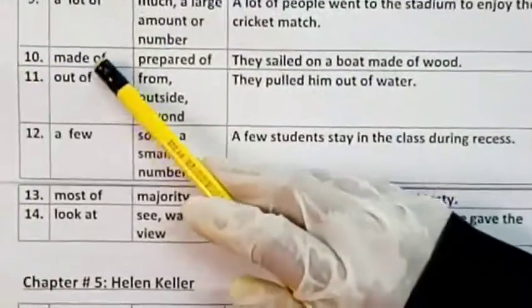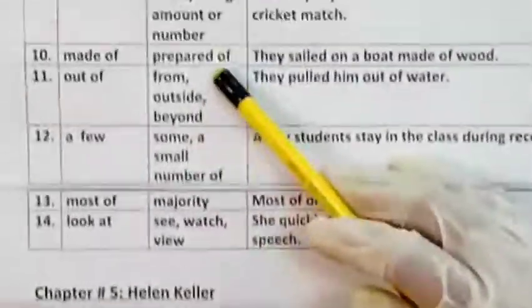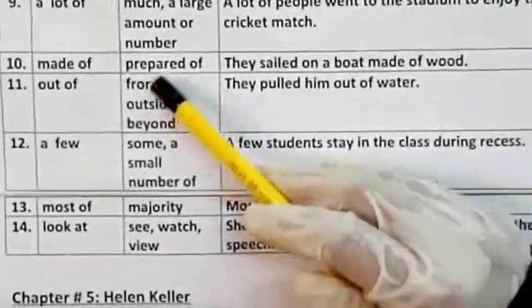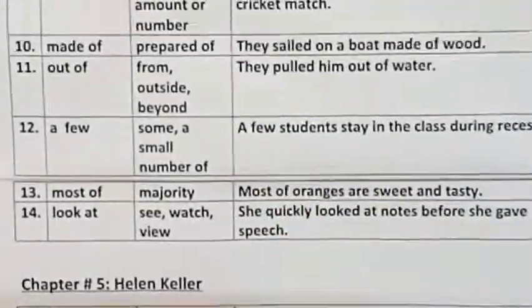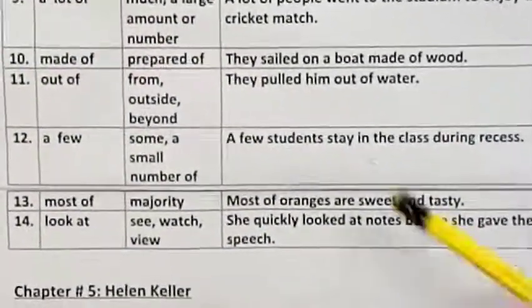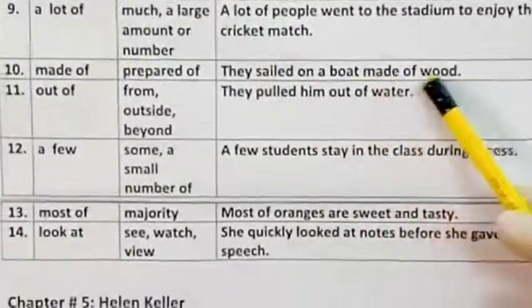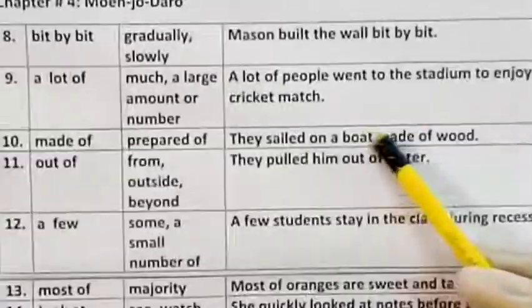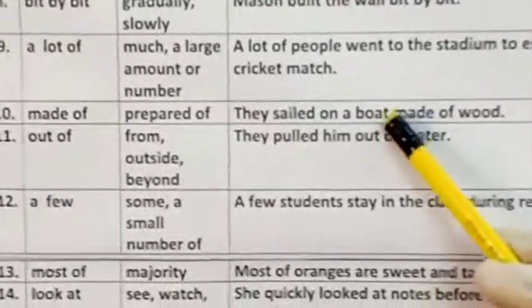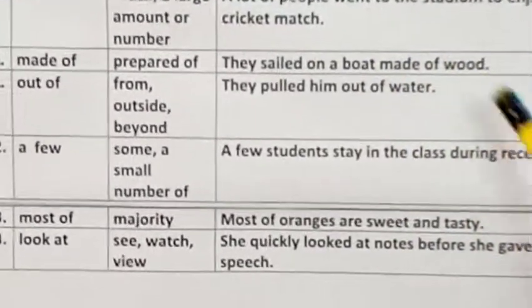The next one is made of. Made of means prepared of or composed of, किसी चीज़ से मिलकर बनना. And the sentence is they sailed on a boat made of wood. It means that the boat was made of wood.